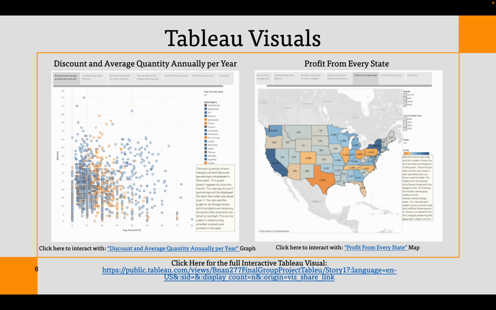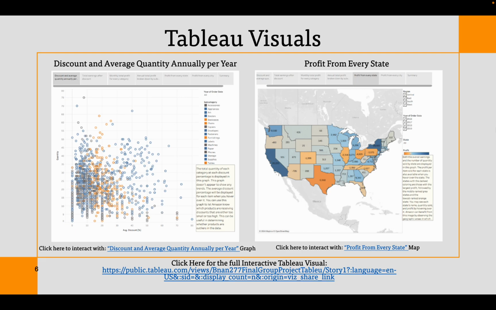On the right, we have the profit from each state. This graph shows the number of quantities sold to each state along with an interactive tool that shows the profit Amazon receives per order to each state. The darker blue a state is will be representative of the more profitable states. This graph can be used to understand where Amazon is not maximizing profits.